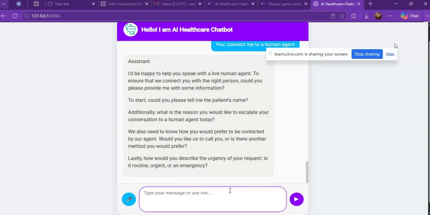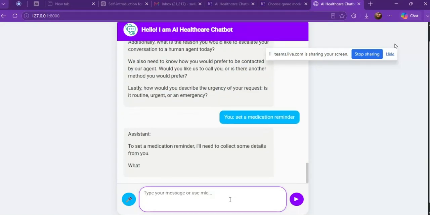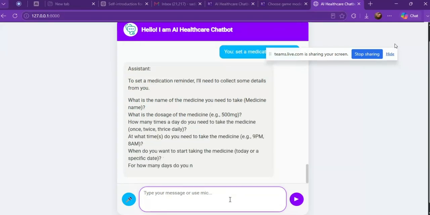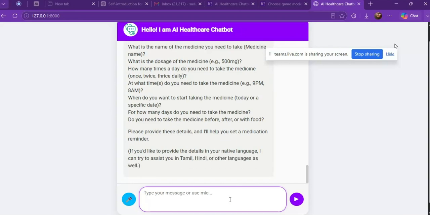After that, I have set reminder. For set reminder, I use Google Calendar by setting the URL in my code. Like if I say, set a medication reminder and then hit enter, it asks me the medicine, dosage, your medicine times, and your start date.